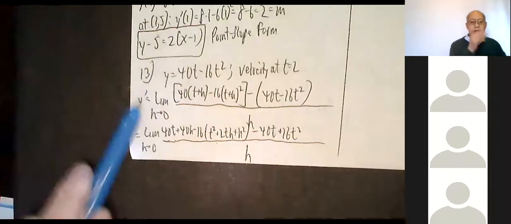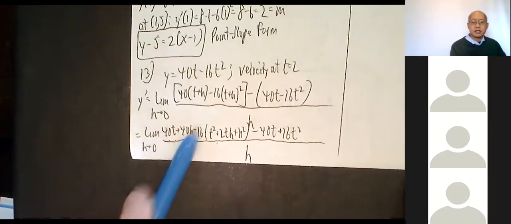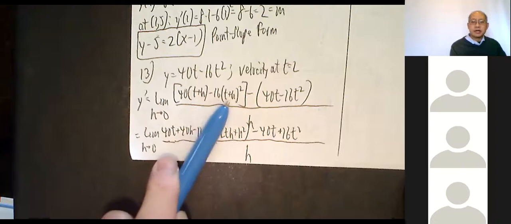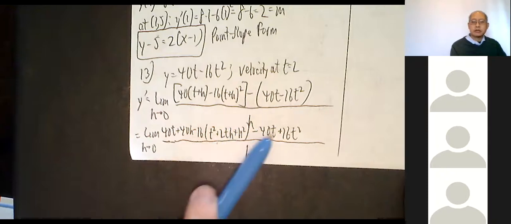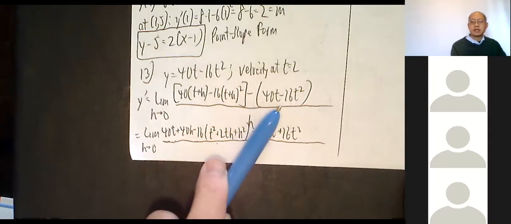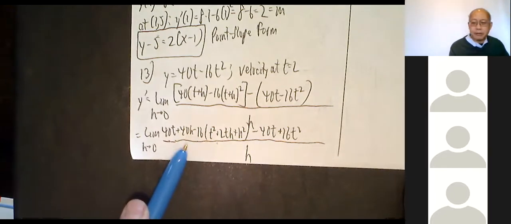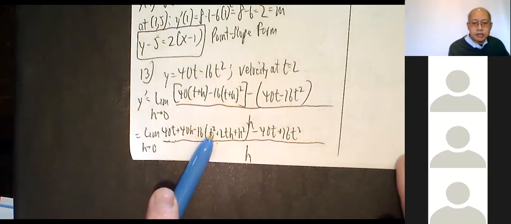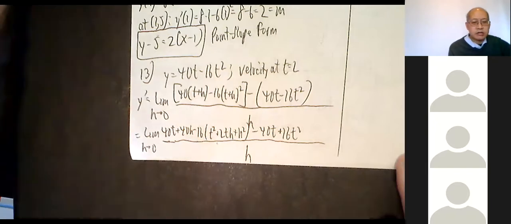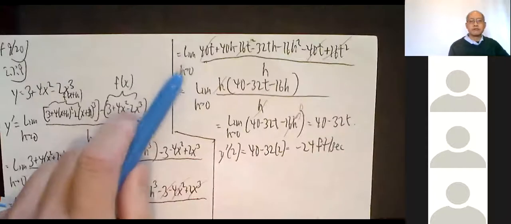Okay, so now it's just some algebra. So 40t plus 40h minus 16 times (t plus h) squared, which is t squared plus 2th plus h squared. Distribute the minus sign, minus 40t minus 16t squared. I'm going to distribute this. I reached the bottom of my paper, so I got to go back up. That's minus 16t squared minus 32th minus 16h squared. Everything else is the same.